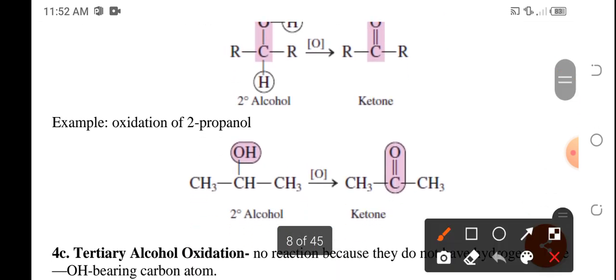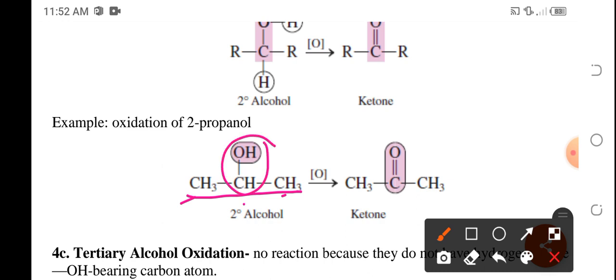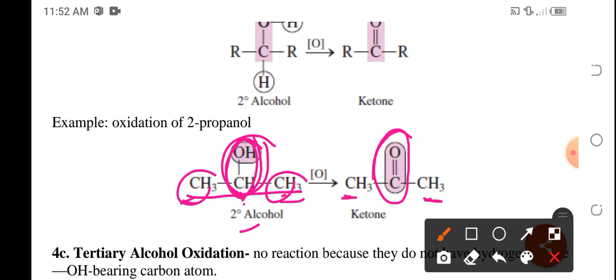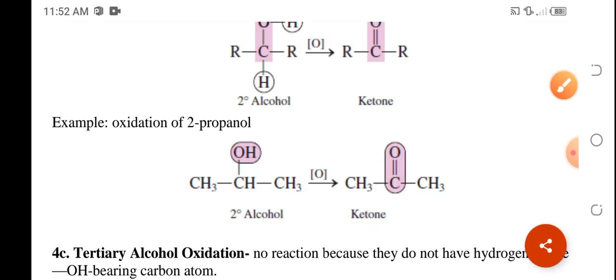And an example of this is this one, 2-propanol. We have 3 carbon atoms. The hydroxyl has been attached on the second carbon atom. Secondary siya kasi itong pinag-attachan niyang carbon atom ay may dalawang carbon atom na neighbor. Oxidation will make this carbon atom bearing the hydroxyl group become a carbonyl group. Okay, so copy lang yung mga neighboring na carbon atom. And this is a ketone.